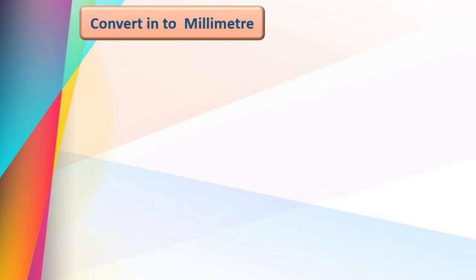Convert into millimeter. Yes, dear children, you know that millimeters are the smallest unit. Now we will try to convert this given 5 centimeter into millimeters.